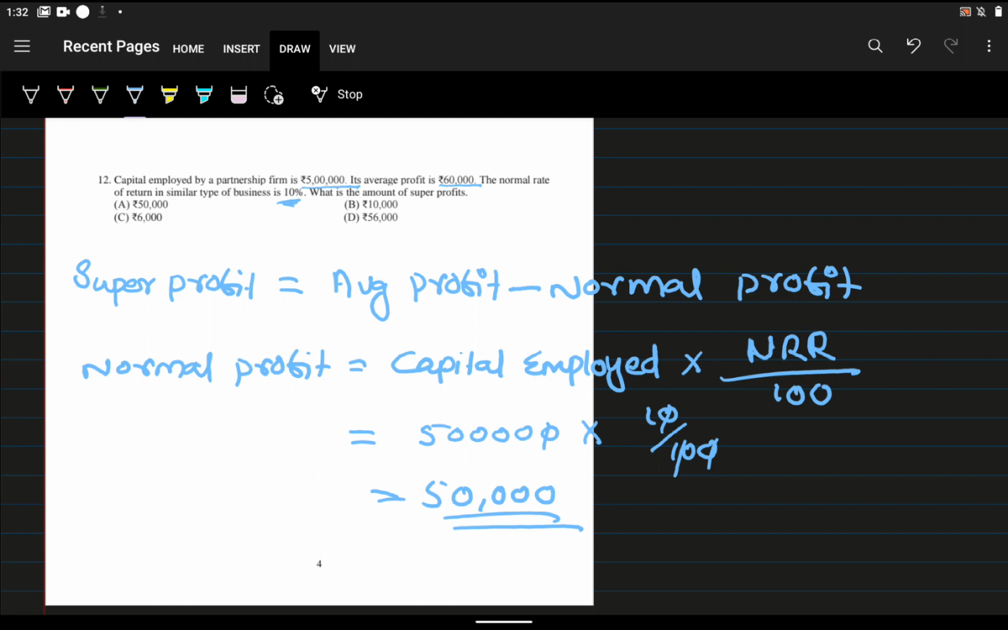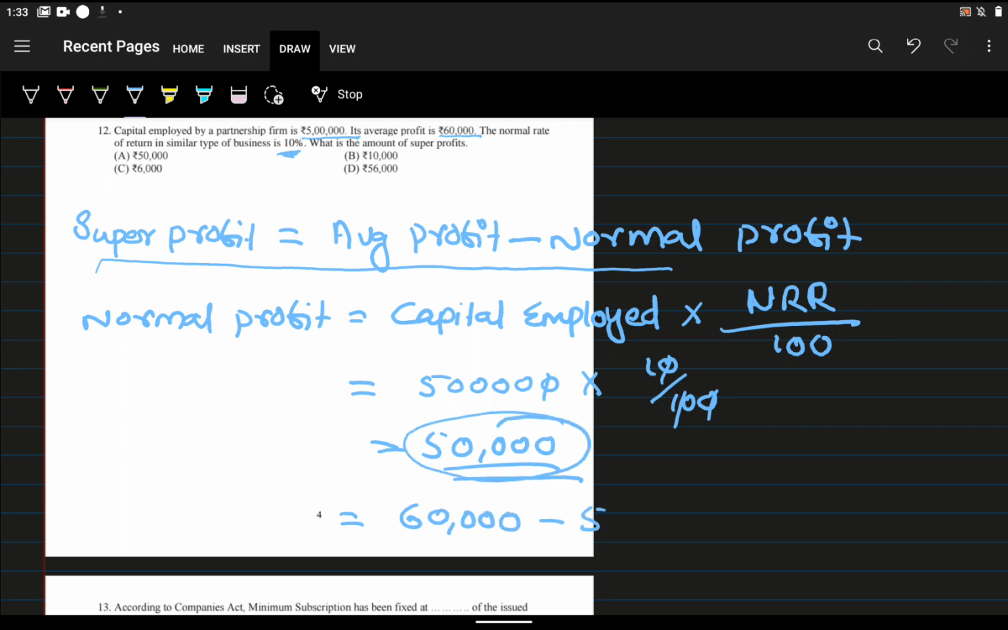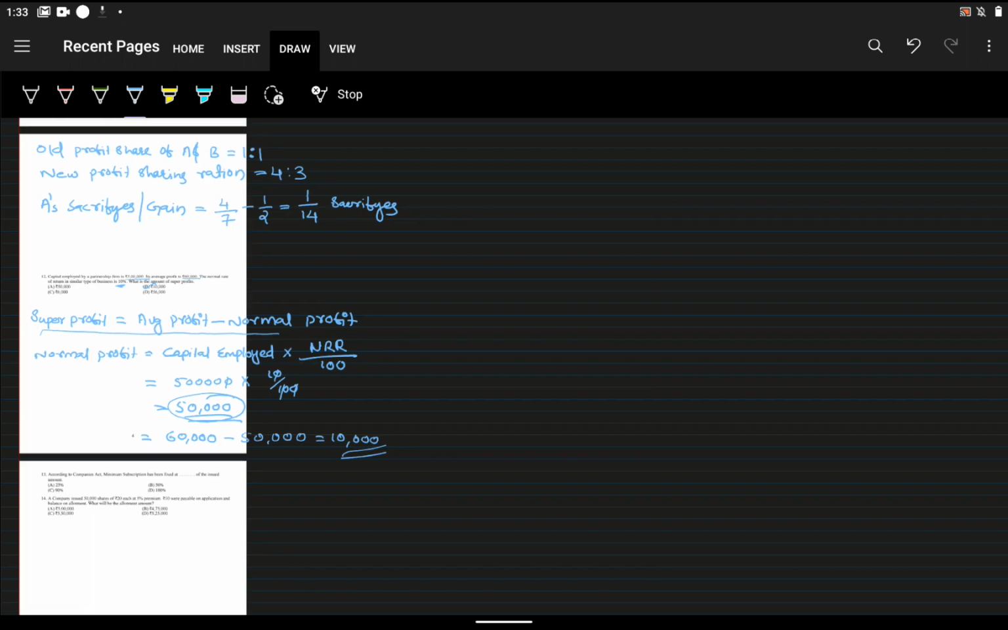So now we can directly apply it in that equation. We already got the normal profit. Average profit is given, that is 60,000. So super profit is equal to average profit minus normal profit. So average profit is 60,000 minus normal profit that we got here, that is 50,000. The answer is 10,000. So what is the option here? B is the option. That is the 12th one.